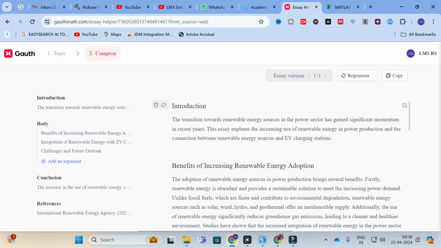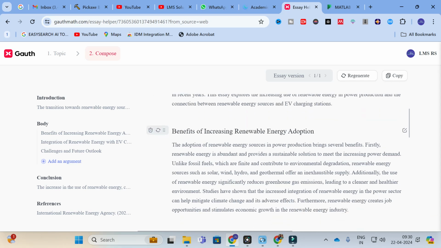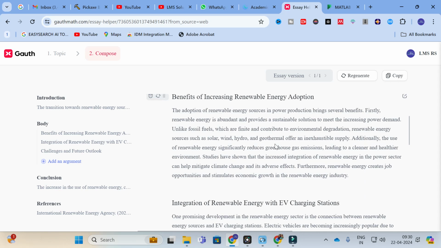This essay explores the increasing use of renewable energy in power production and the connection between renewable energy sources and EV charging stations. Like that it will give the benefits of increasing renewable energy adoption, and then you can see here the adoption of renewable energy sources in power production brings several benefits. So these are the benefits given while using renewable energy sources.